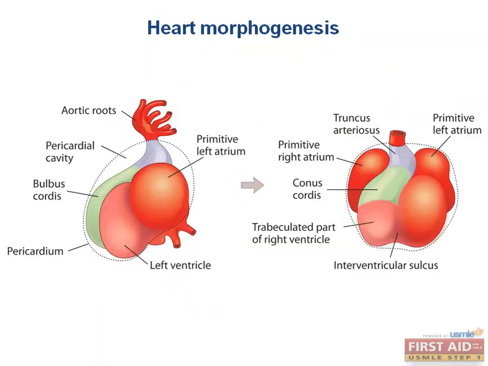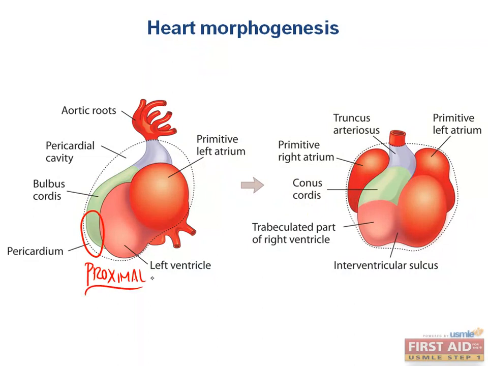Now, what about the mid portion of the bulbus cordis? As you can see, it becomes the conus cordis. Why do they call it the conus cordis? Well, the outflow tracts which the conus cordis makes are cone-shaped because their job is to funnel blood to a more narrow flow vector so that we can pump it very efficiently out of the heart. I kind of remember this because a funnel is cone-shaped, just like the smooth part of the bulbus cordis called the conus cordis. This is important to remember. This is the smooth part because you need smooth laminar flow for outflow tracts.